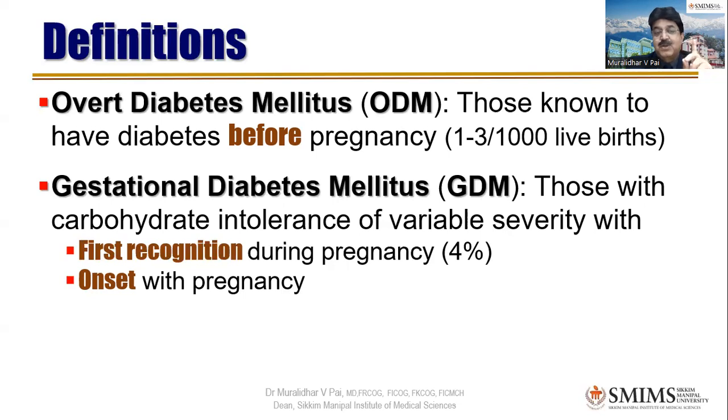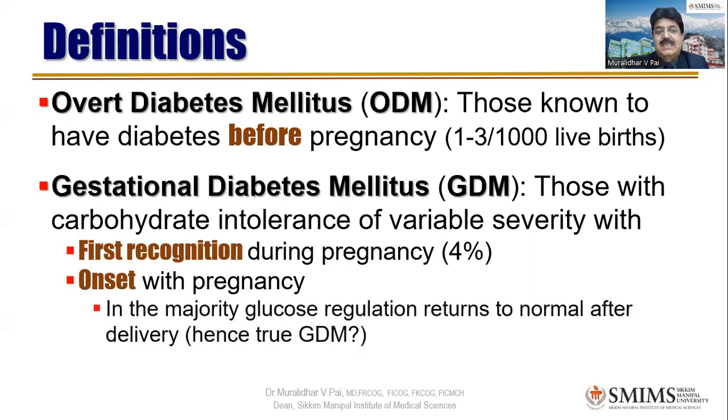But again, let me caution, even GDM can cause congenital anomalies. Which variety of GDM will cause congenital anomaly of the two here? The first recognized variety, newly detected during pregnancy, can happen even in first trimester because she was destined to become diabetic, only pregnancy uncovers it. Whereas the one which is due to pregnancy, as we earlier discussed, usually skips the first trimester. When first trimester is skipped, baby will also skip congenital anomalies, right? So that is the importance of knowing the two varieties of GDM.